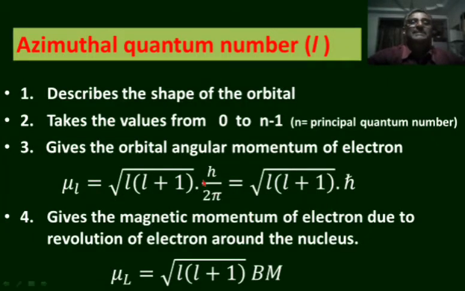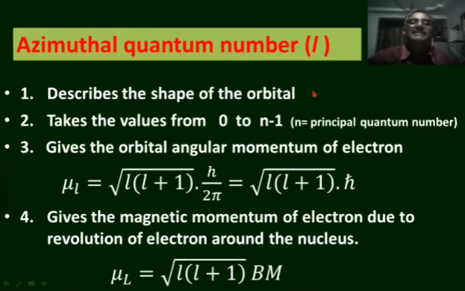Next, second quantum number is azimuthal quantum number. Azimuthal quantum number is denoted by L. It describes the shape of the orbital. It takes the values from 0 to n minus 1. Actually, this azimuthal quantum number represents the sub-energy levels present in the main energy level. So according to that, each sub-energy level is represented by an azimuthal quantum number whose value varies from 0 to n minus 1.